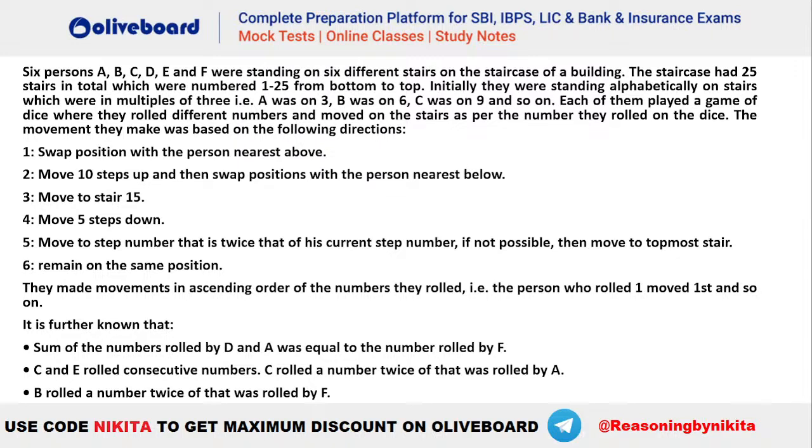So first of all, you have to find what should be the numbers rolled by these persons, because it is already directly given that they are initially standing alphabetically on stairs which are multiples of 3. That is A on 3, B on 6, C on 9, and so on. So the initial arrangement is directly given, right? It's very simple here. You just have to find the numbers that they rolled, and then as per the number rolled, you have to make the final movement. Okay, let's try.